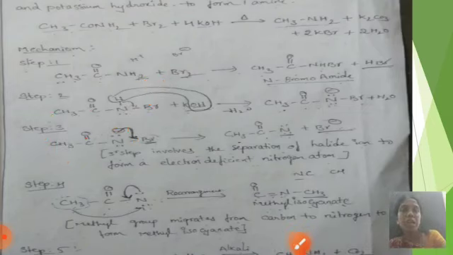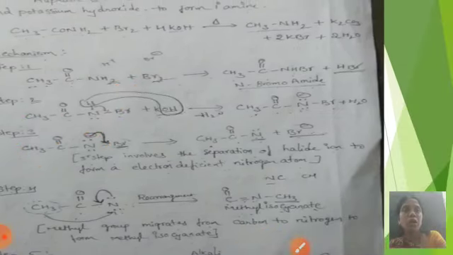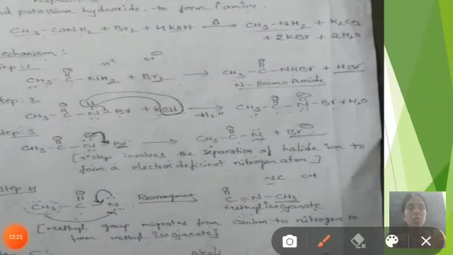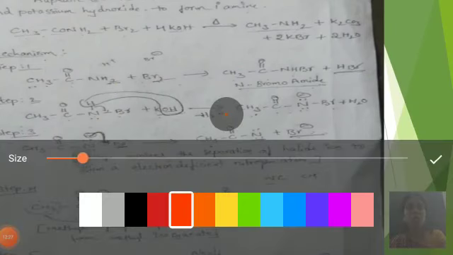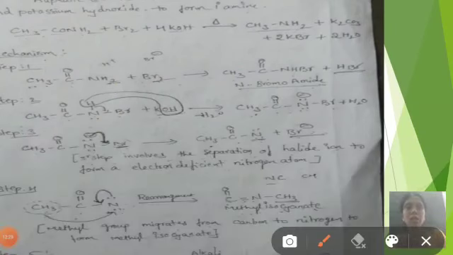This reacts with the NH2 group, with removal of HBr, to form N-bromoamide in the first step.